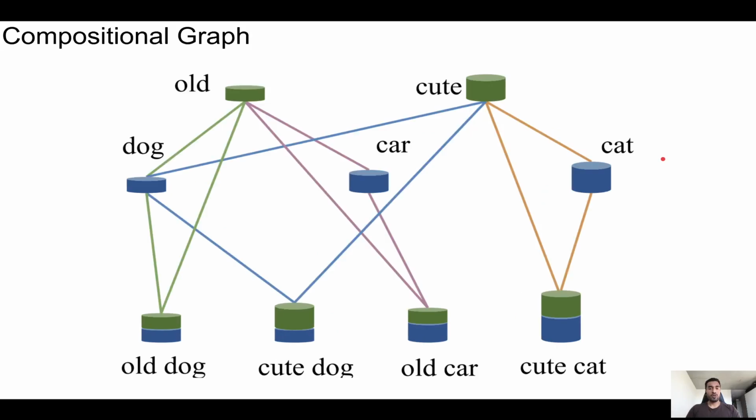Connecting all these nodes, we enforce a dependency structure within the network, and this leads to knowledge sharing between seen and unseen composition. So for example, when we're learning a cute dog, the model is aware that I will later on see an old dog through this connection dog, and this leads to regularization of the model.